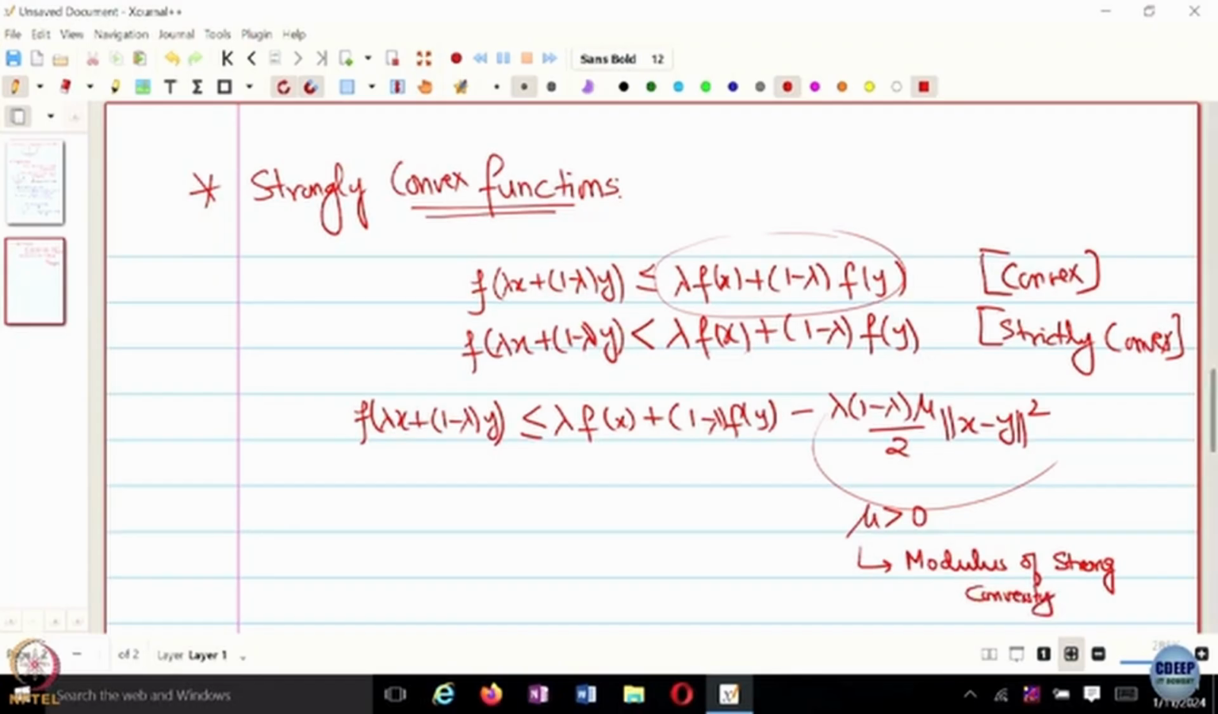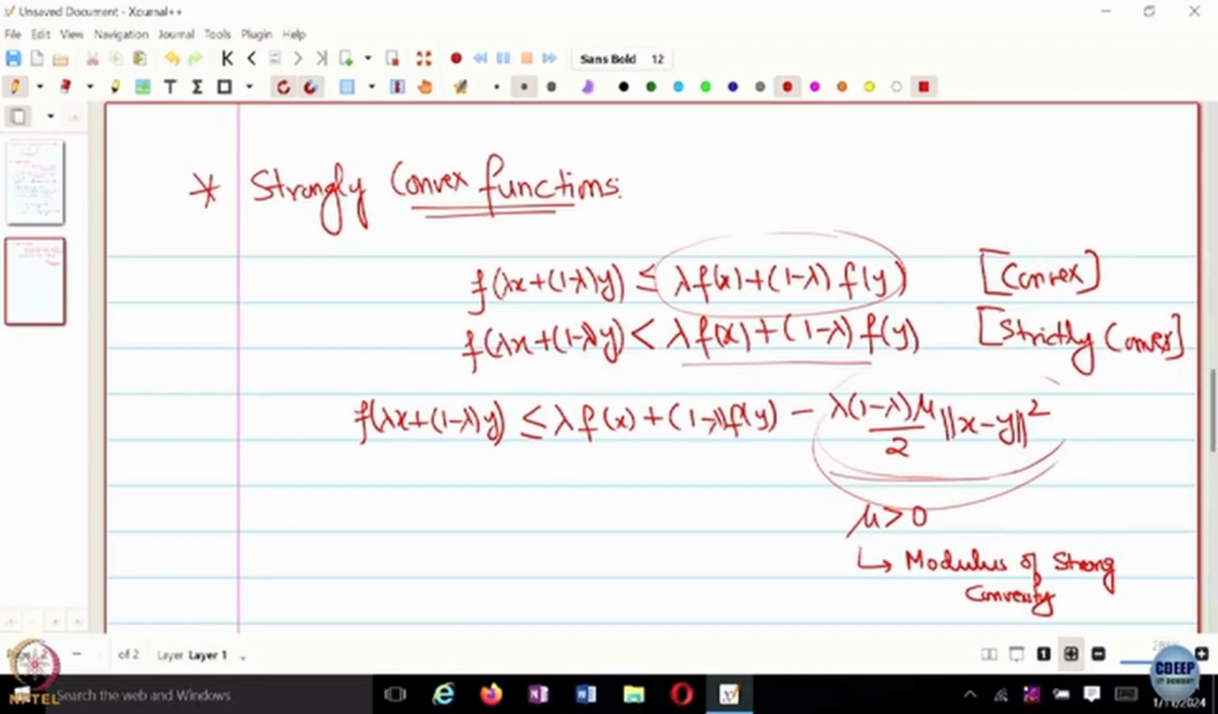So for a strictly convex function, we say that the right hand side exceeds the left hand side. For a strongly convex function, we also provide the amount by which the right hand side exceeds the left hand side. So we say that it exceeds by this much amount. That is a more restrictive assumption on the kind of function you can have, where you also say that no matter what your x and y are, there exists some mu greater than 0 such that the right hand side is going to exceed the left hand side by this much amount.